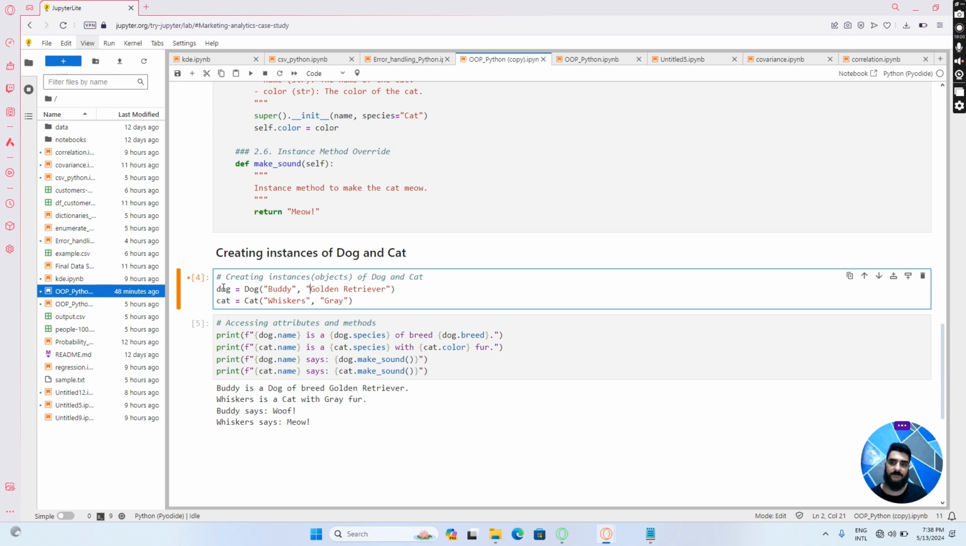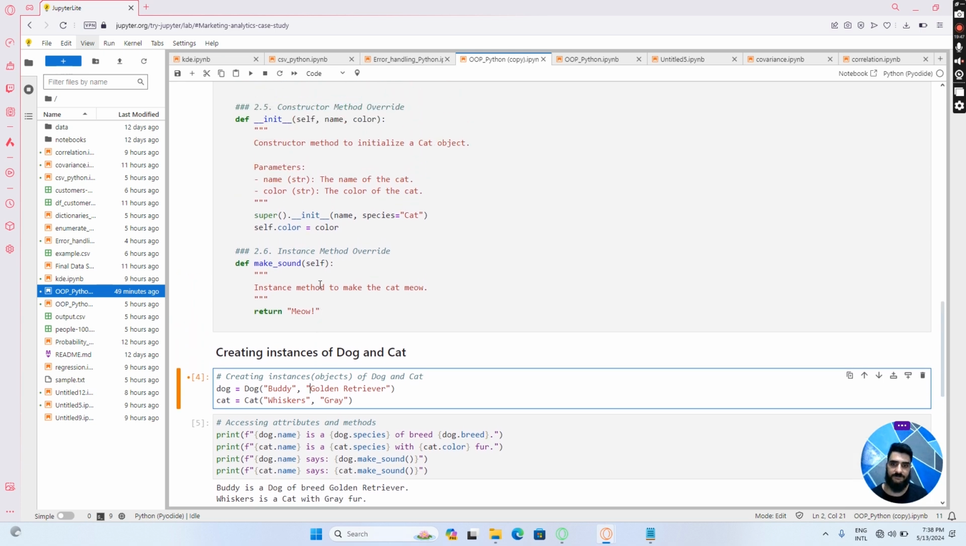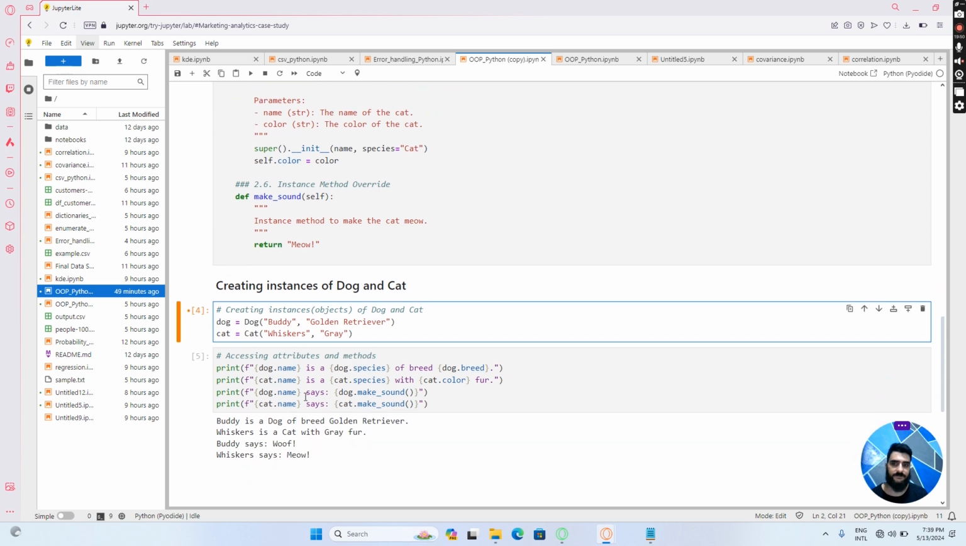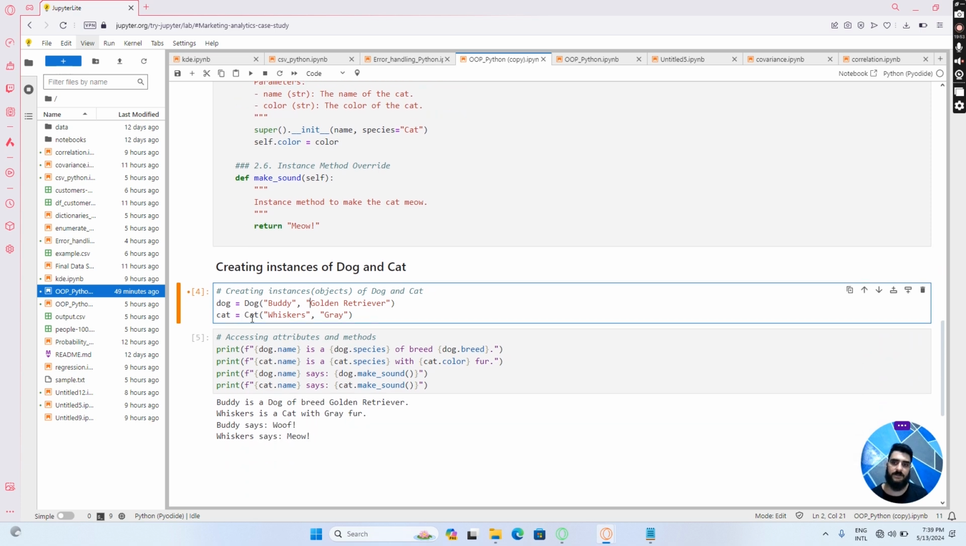So you see here we are declaring a variable named dog. Notice that it's case sensitive, so dog is different from the class Dog with an uppercase letter D. So dog is equal to, we are calling the subclass Dog, and we are passing in the name. The name of the dog is Buddy, and we are also passing its breed, which is golden retriever. Then we also call the subclass Cat, and we pass its name Whiskers, and its color gray.